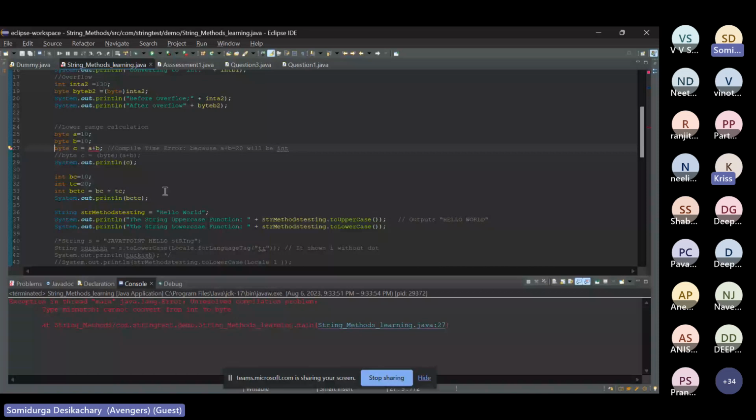Because this is kind of typecasting that I'm doing. See, what I think it was trying to do is, you read the error message. That's a compile time error because a plus b equal to 20 will be an integer. By default it was taking it as an integer. You're defining C as a byte, but the output which it is getting is 20. Now I understand your question, Durga. Your confusion is, hey, 20 is also within the range of minus 128 to plus 127, right? At that point of time, it need to print. I don't need to give explicitly a byte over here.